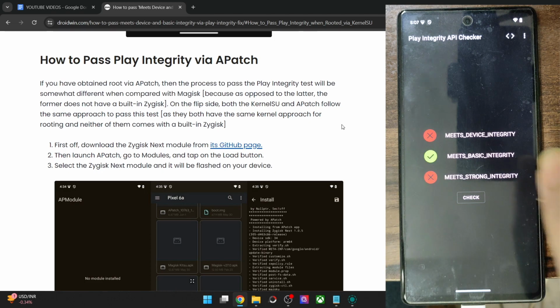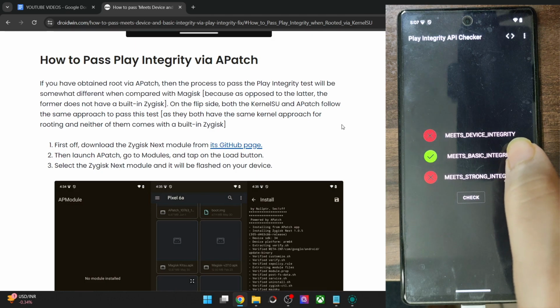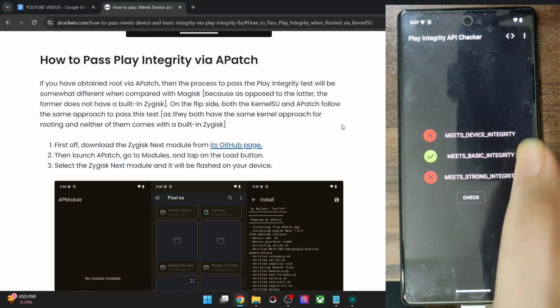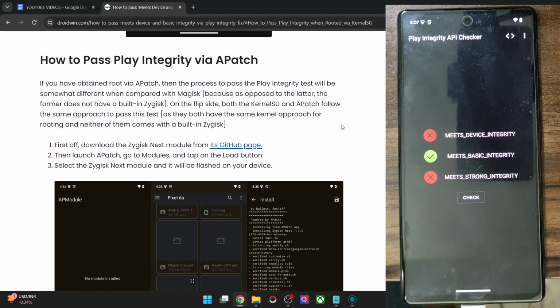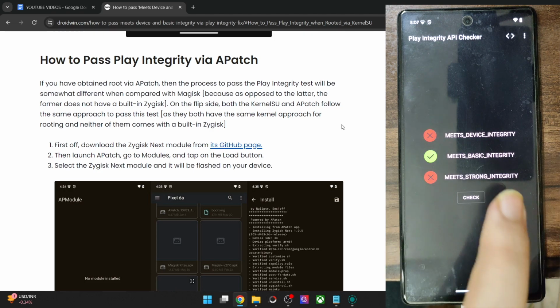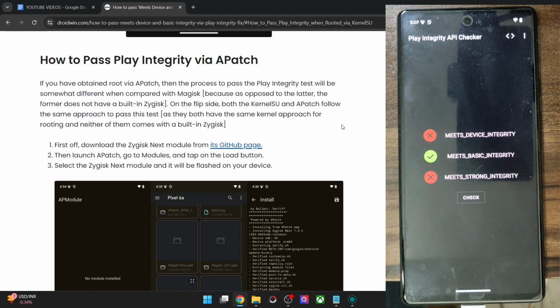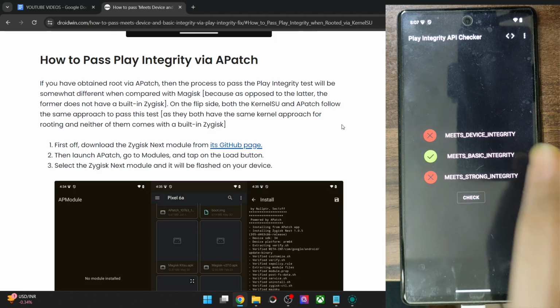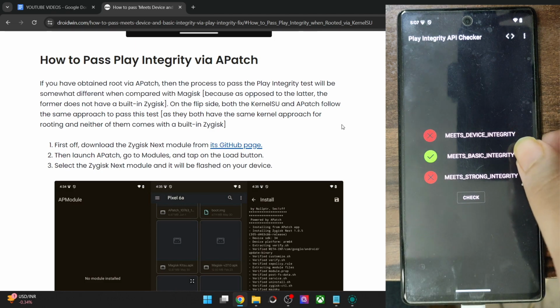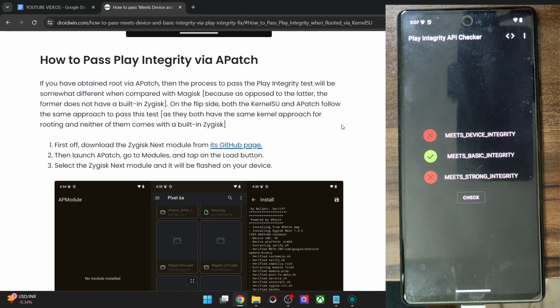So in your case, you will either simply pass the second test, the basic integrity test, or you will fail both the first and second test. Just keep in mind that you will not be able to pass the third test whatsoever. So as of now, our ultimate aim is to pass the device integrity and the basic integrity. We cannot pass the strong integrity because for that we require a locked bootloader, and as of now our phone has obtained root, so you cannot lock the bootloader on a rooted phone. That is the reason why we have to skip that.